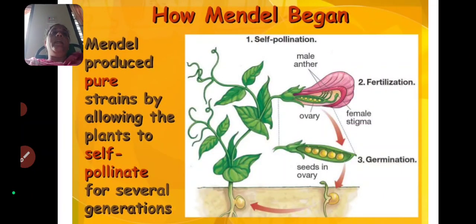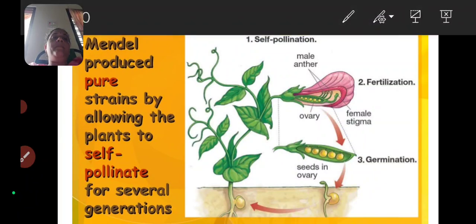How did Mendel begin? Mendel produced pure strains by allowing the plants to self-pollinate for several generations. The self-pollination method is shown in this slide. This is a male flower, the male anther.